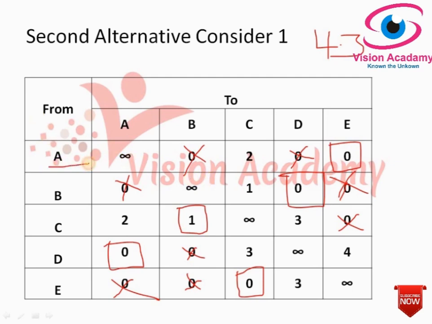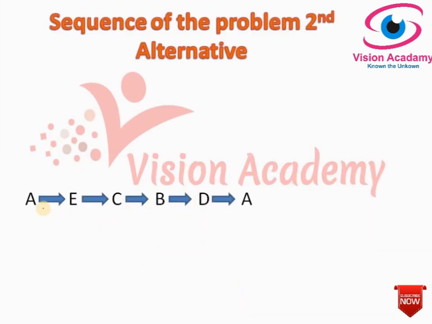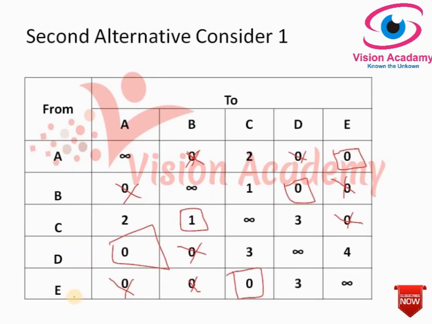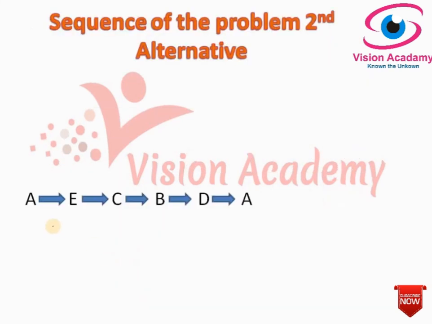Look at here, A to E. Now E will become the source. He started from source A and reached destination E. Next, this destination E will become the source again. Now consider E to C. So after A he reached E, E becomes the source, and from E he will go to C.